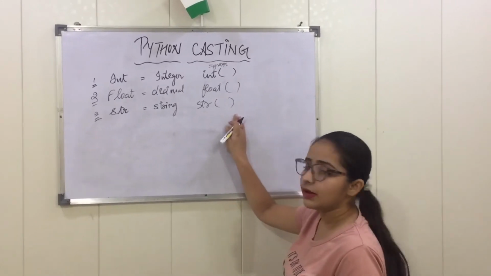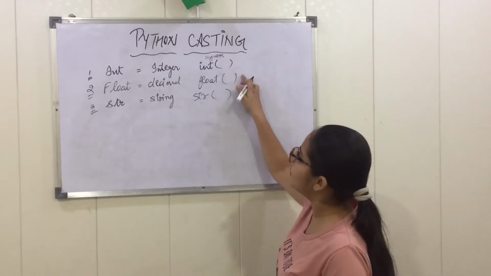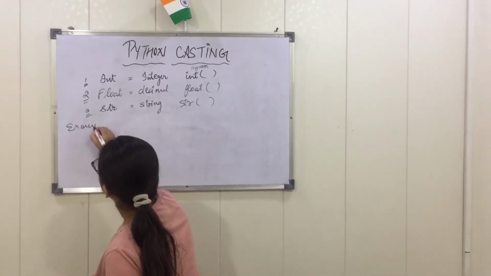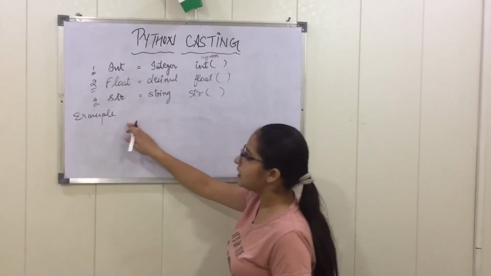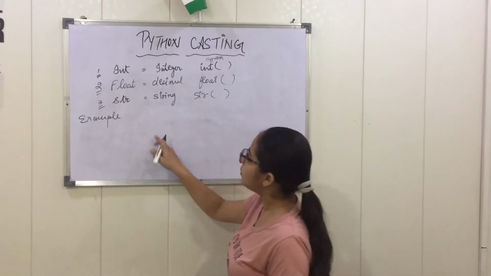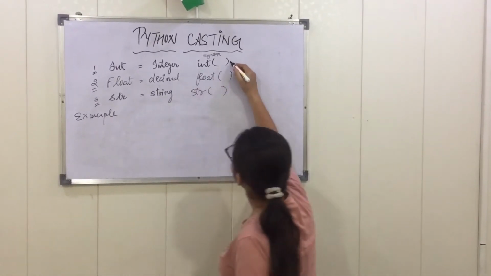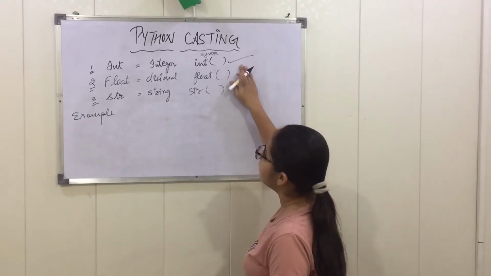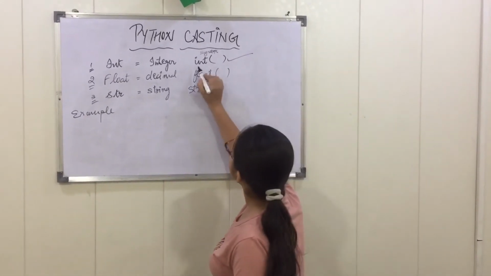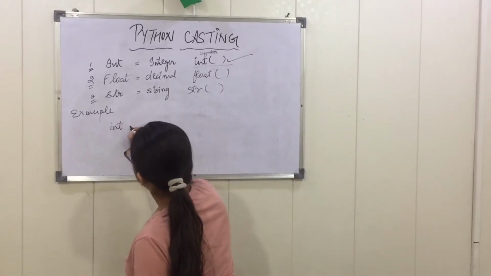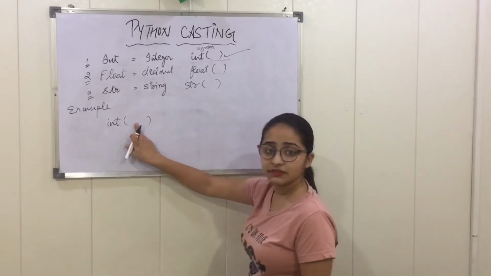Now we'll discuss examples of int, float and string. First of all, we'll take some values and put them into variables. Suppose I am asking about the first example, that of int, integer. The syntax is like this: I will write int, and in between I will pass a value.